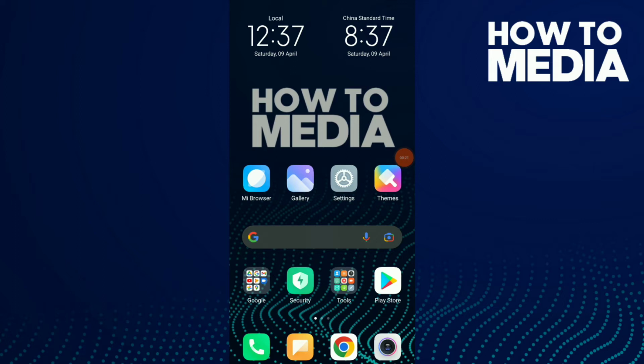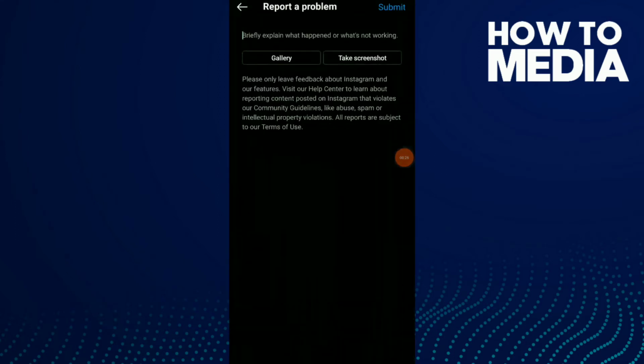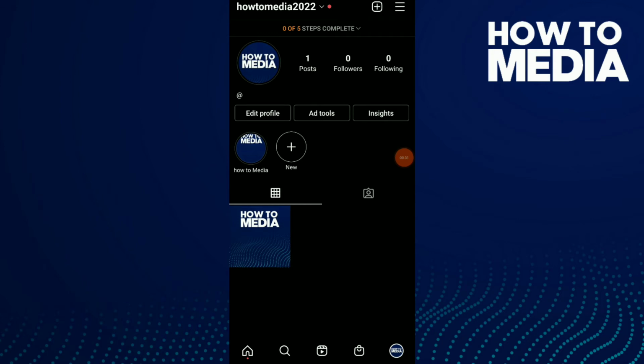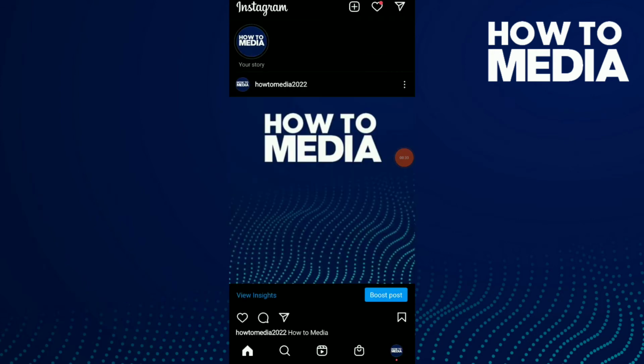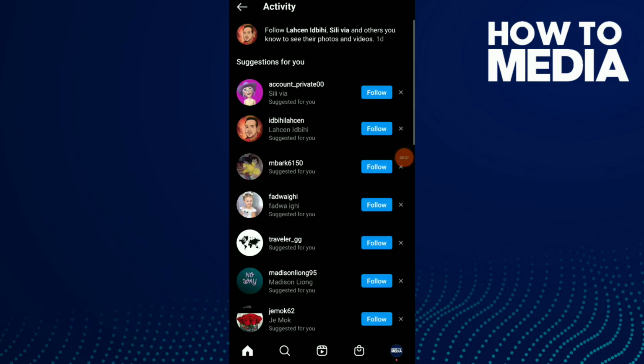So basically Instagram removed this option, which is go to your Instagram, go to the home icon and click on the heart icon up there. Now first thing you have is activity. Back then after activity we had others' activity, but now we don't have this option. Instagram became more insecure and more safe.